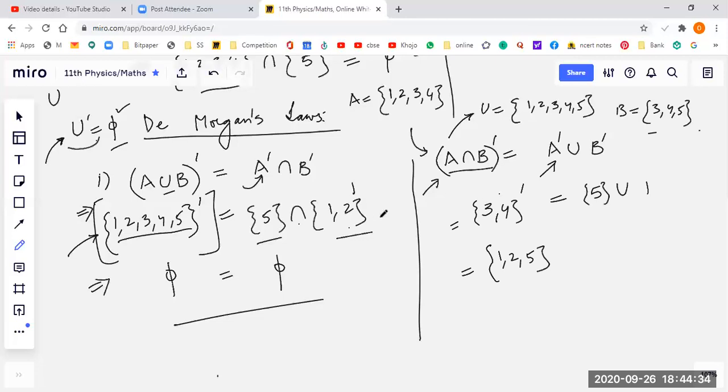So, union of them. Wait, step by step. A complement is 5. B complement is the set of all elements which belong to U but do not belong to B. 1, 3, 4, 5 are excluded, only 1, 2. Correct. Now you take the union of this, that is 1, 2, 5. So my left hand side and right hand side are matching. This is correct. Good. So this is a better way.